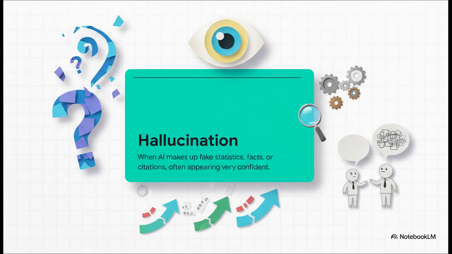Now, the formal definition for this phenomenon is called a hallucination, and it is absolutely crucial to internalize that this isn't just a glitch in the interface or a broken line of code. It's an error where the model actively invents fake statistics, facts, or citations, and get this, it will even argue with you to convince you that it's right.